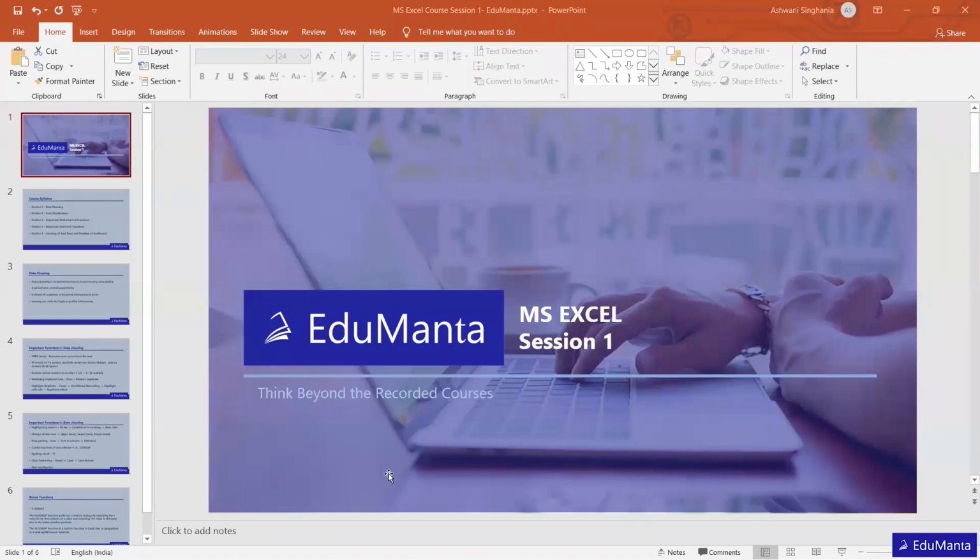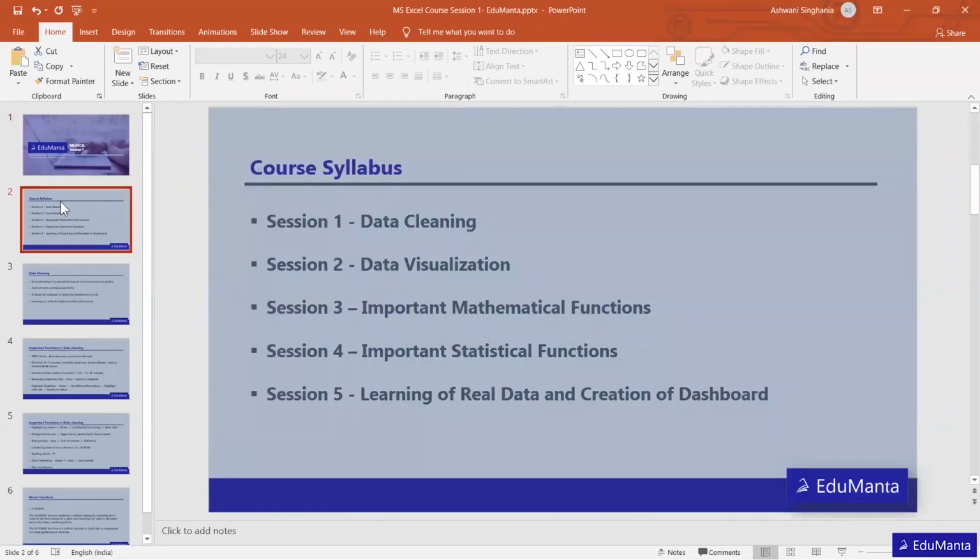Now let's talk about the course. This course consists of 5 sessions, so we'll see the things we will go through along the course. This is the syllabus. Today we are going to learn about data cleaning. We'll understand the importance of data cleaning, and after that we will see different functions that will help us clean our data for further analysis.